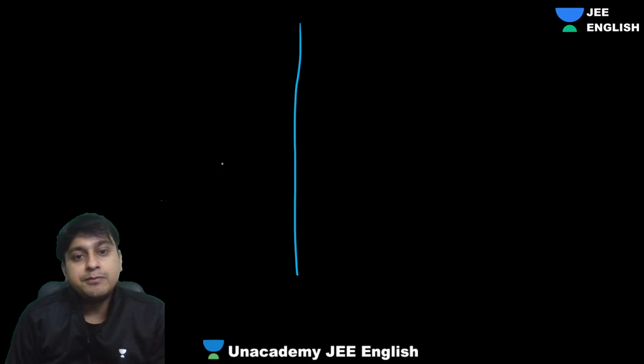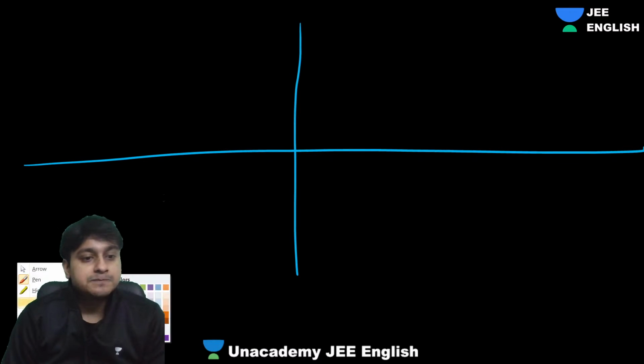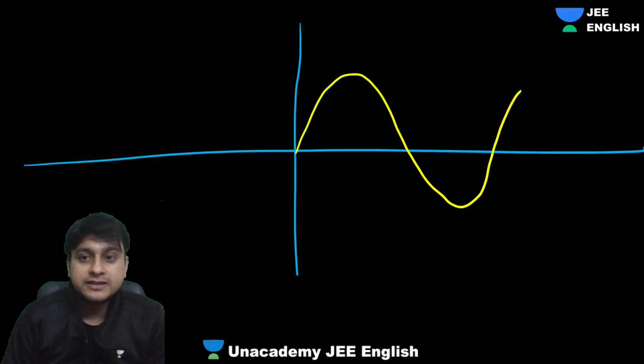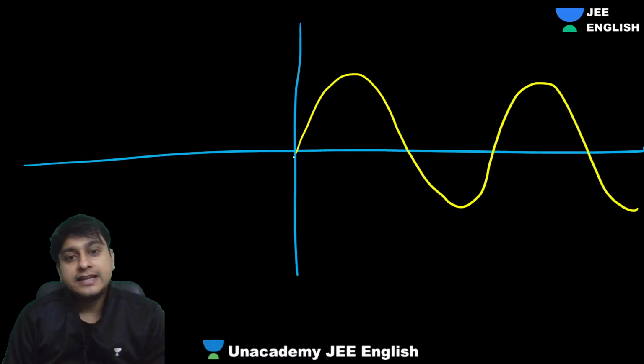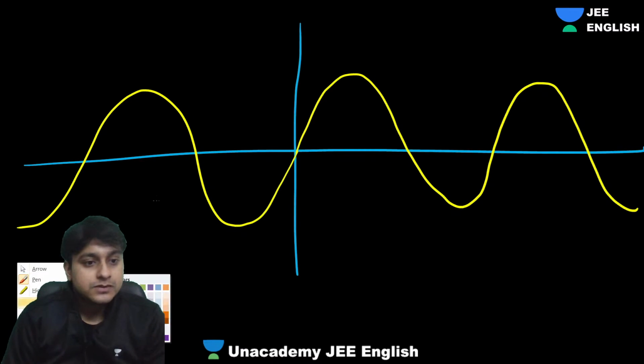This is an important thing. So guys, if you draw the graph of sine theta, everyone should know that. In a sine theta graph, this is cos theta.